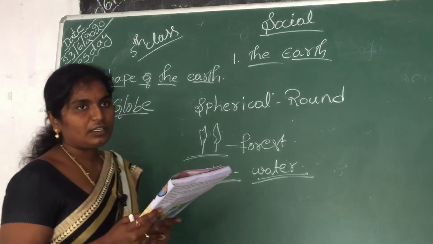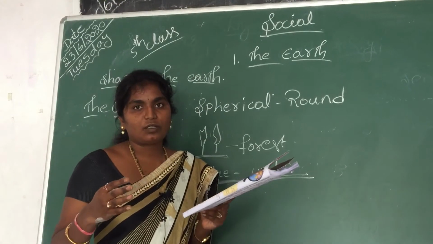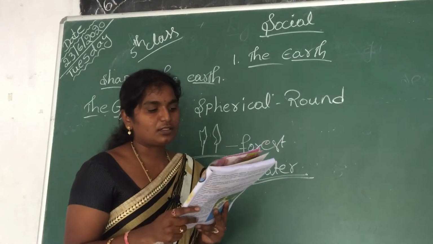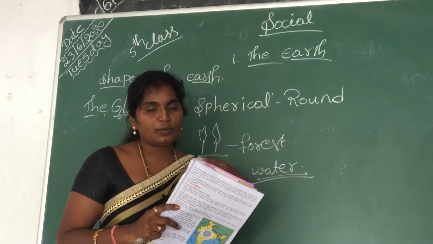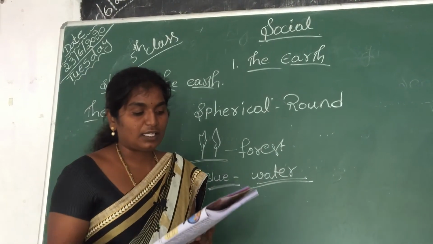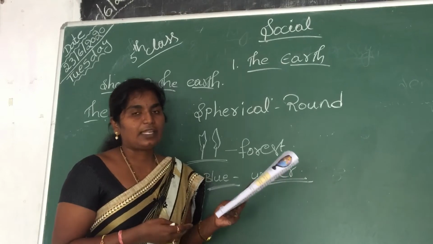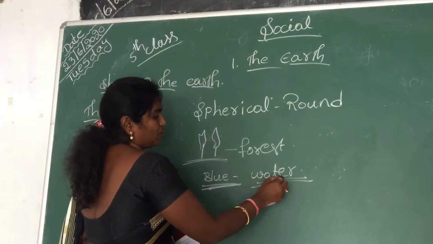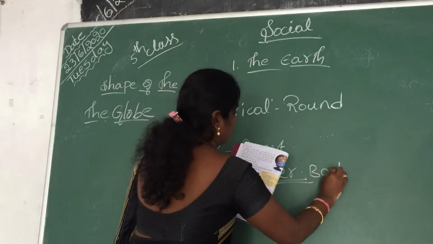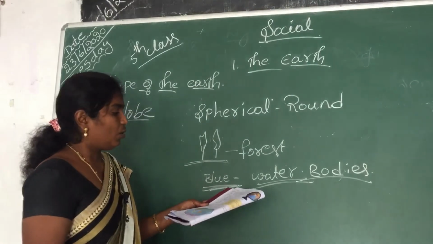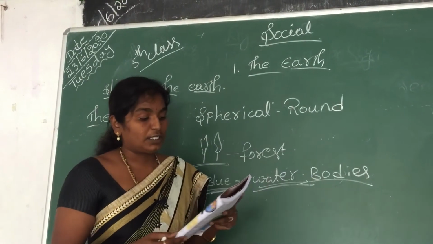On a map or a globe we cannot see the whole part, only a specific part. By using colors we know where the water bodies and the land masses are. Mainly blue color is used for showing water bodies on maps and globes. We use only blue color to show the water bodies.